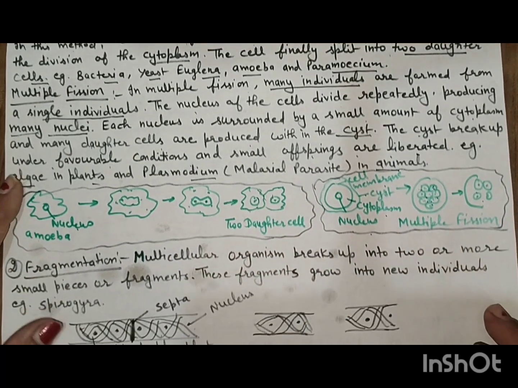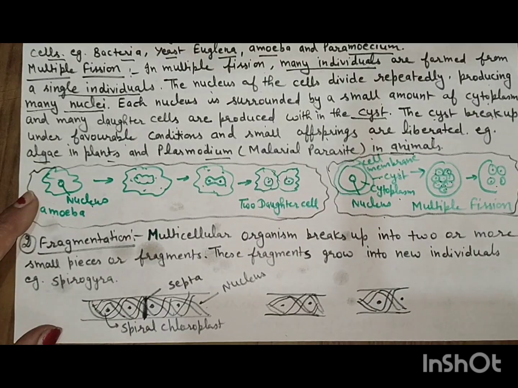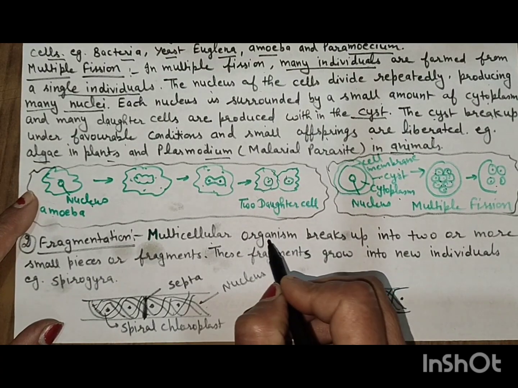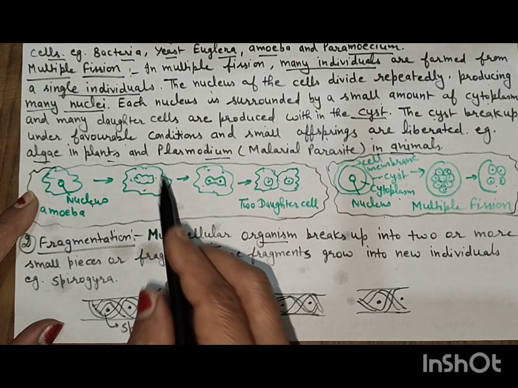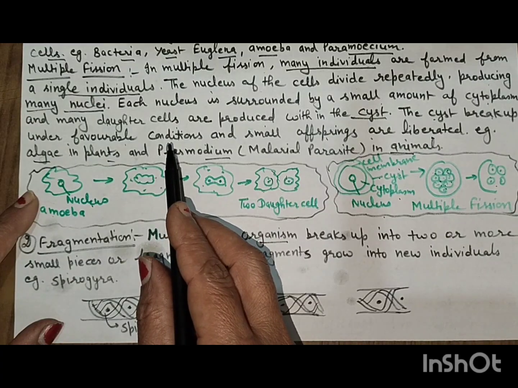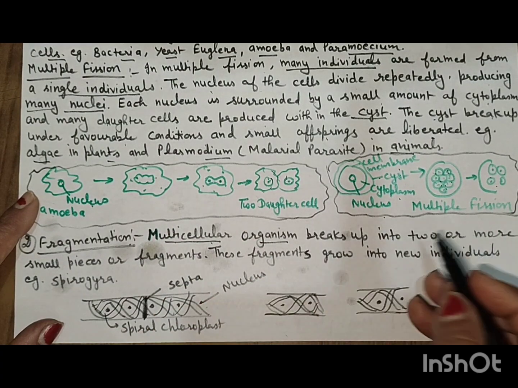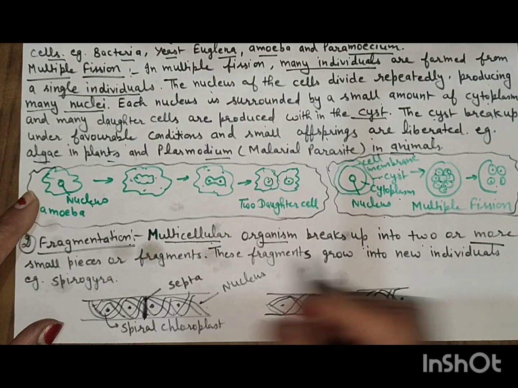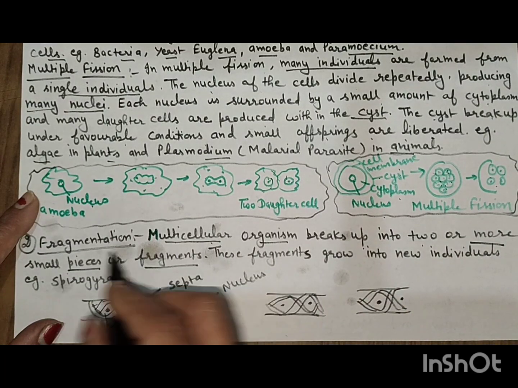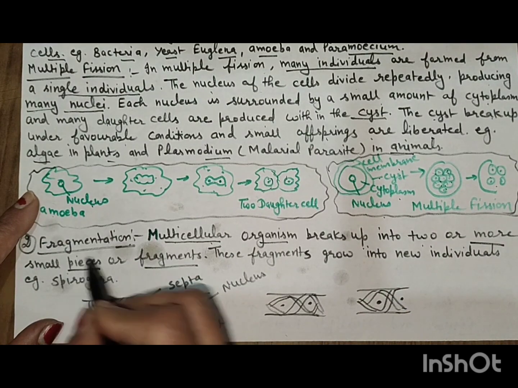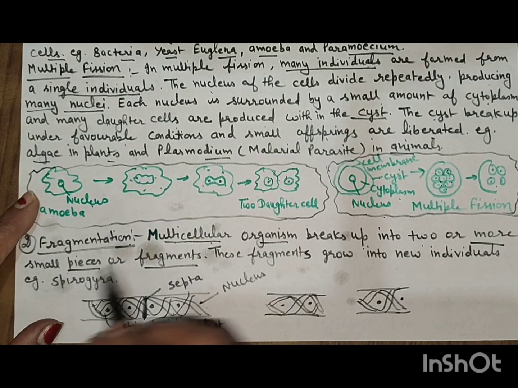Now next is fragmentation. Fission takes place in unicellular organisms. Fragmentation takes place in multicellular organisms. Fragmentation means breaking into fragments or pieces.